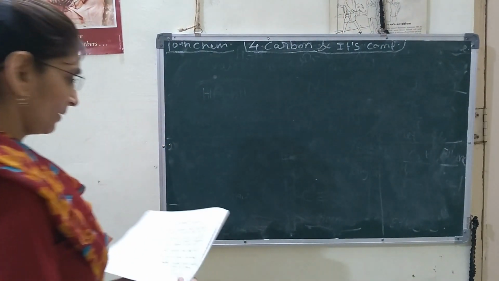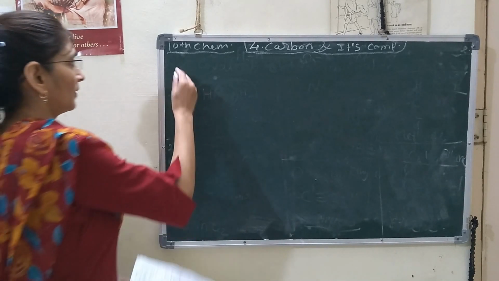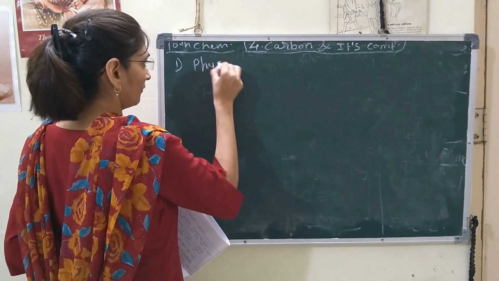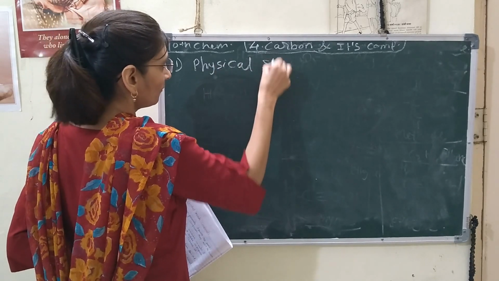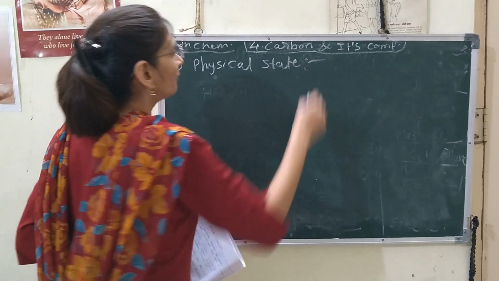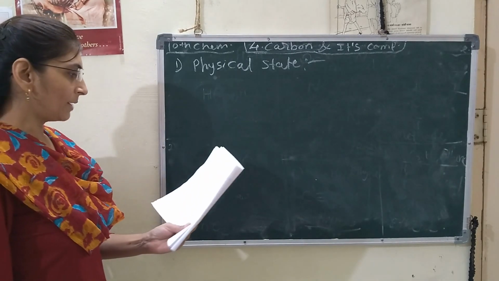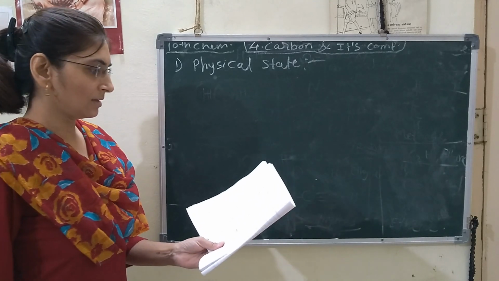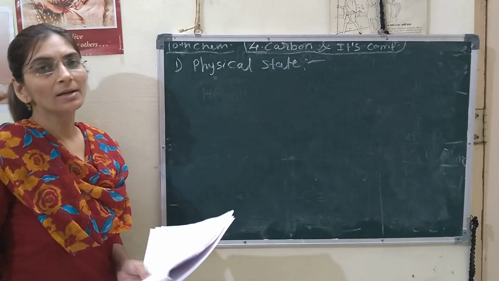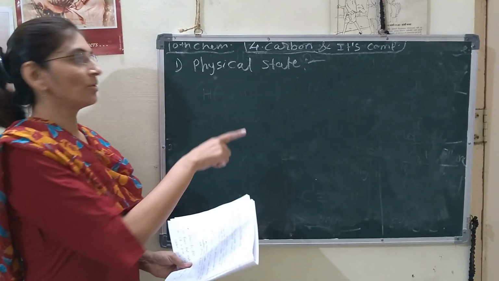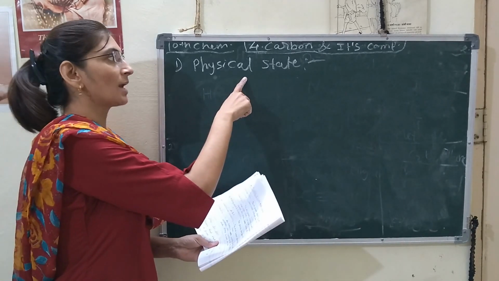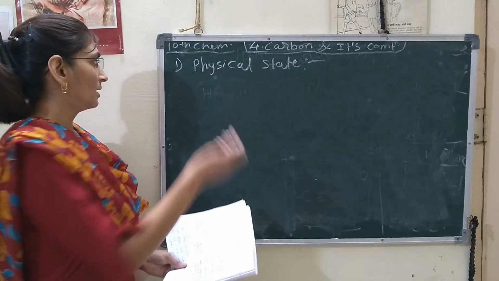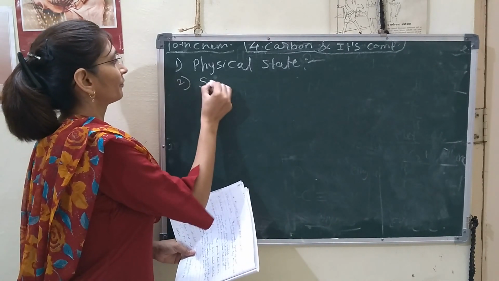So first, physical state. First we will discuss the physical state of covalent compounds. In physical state, what happens here? They are generally liquids or gases. But some carbon compounds which have covalent bonds are also in solid state. We can find them.